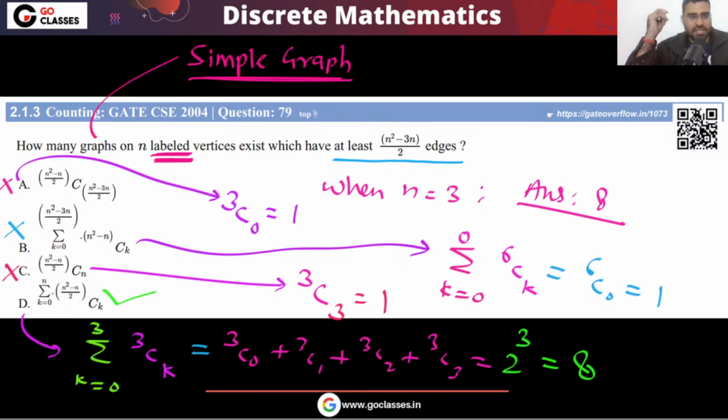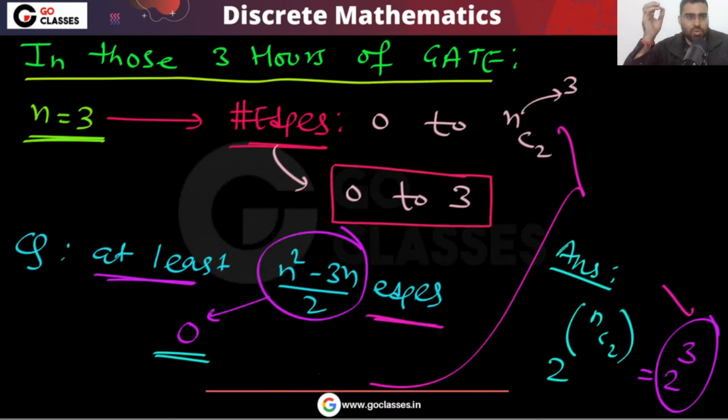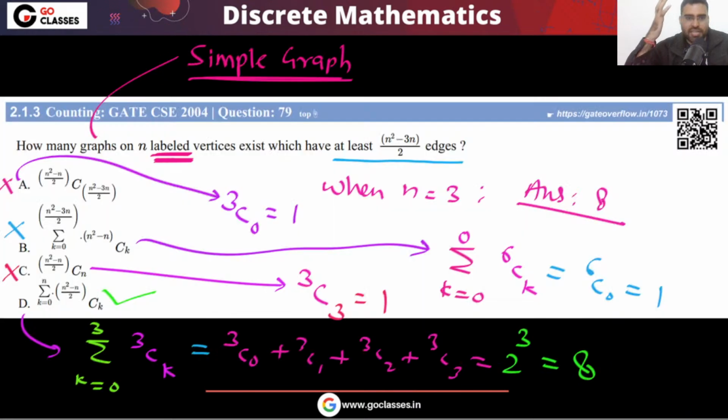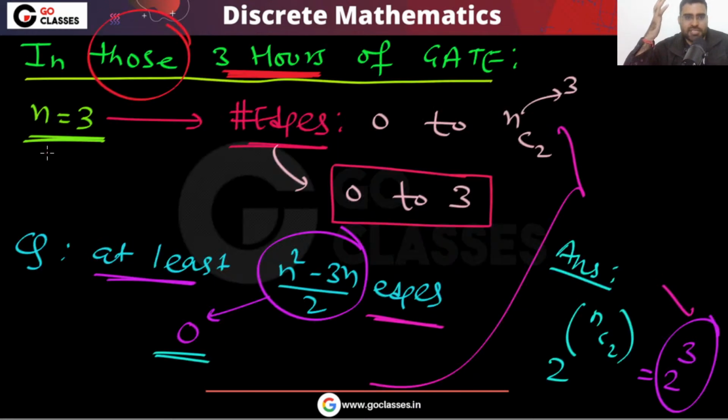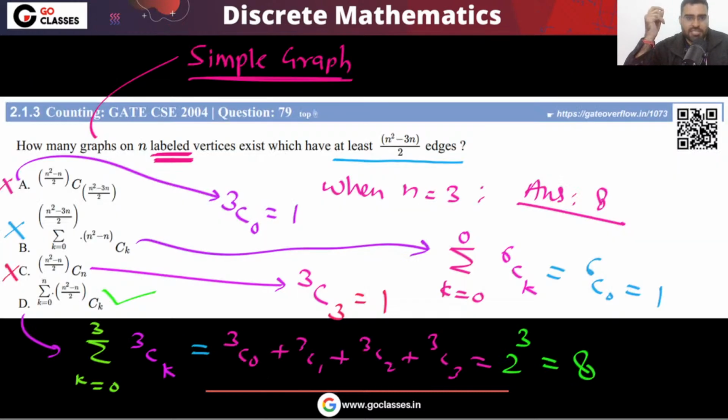So tell me, in the GATE exam, during those 3 hours, how much time will it take? Just take n equal to 3, and you can get the correct answer immediately. The answer will be option D. Option D answer you can get, right?